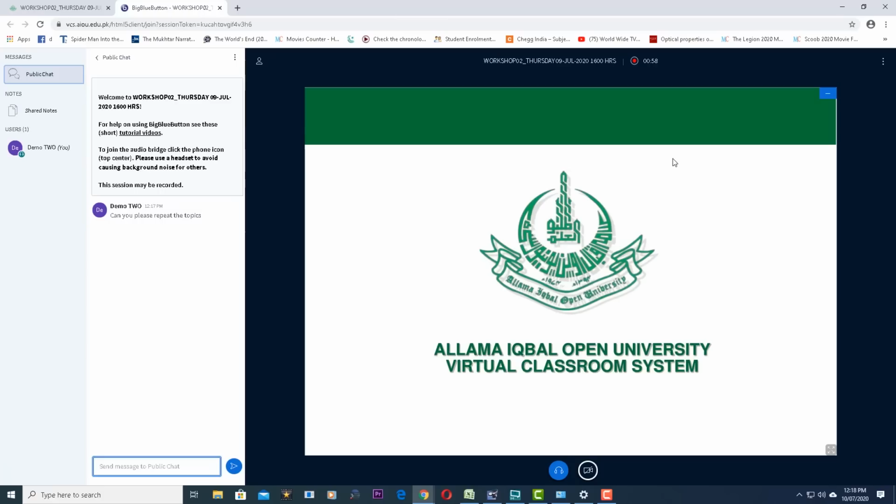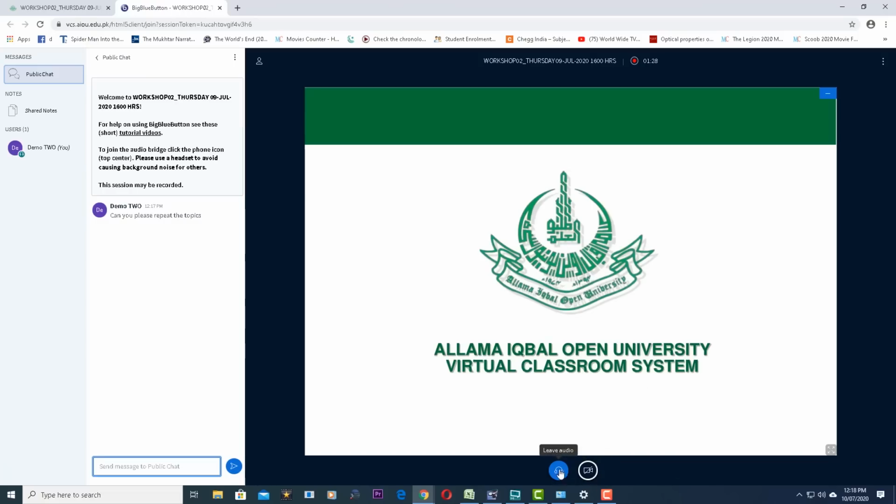The third section is the main section of this classroom. This will act as a whiteboard or as the screen of the projector if the teacher uploads any presentation for you. So if the teacher writes on the whiteboard or draws anything to make his or her point clear, it will be displayed for the students in this section. And in the same section, if any presentation is uploaded by the teacher, it will also be displayed over here for the students. There are different controls which are available.